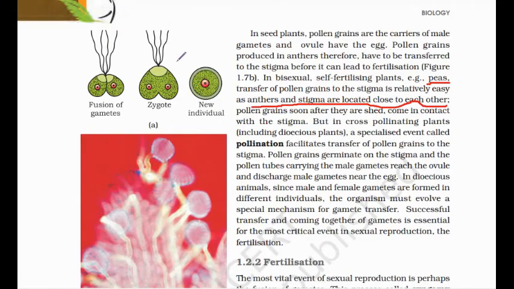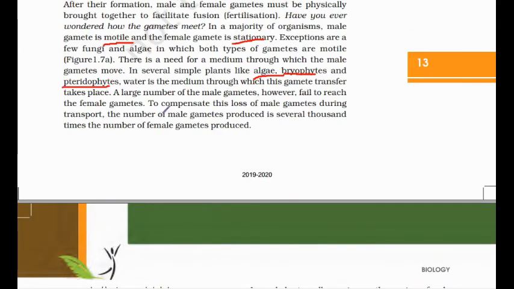Many male gametes are lost during transport, so it is essential to produce them in large numbers, so that 300 million male gametes are produced, and out of these only a few or only one can fertilize the egg. That is the chance factor.